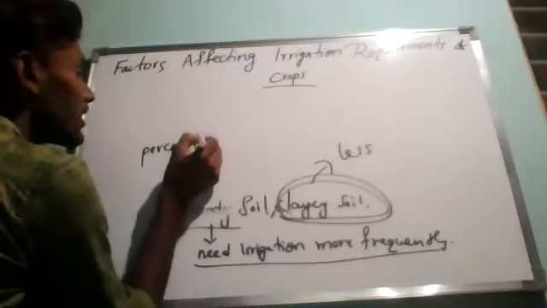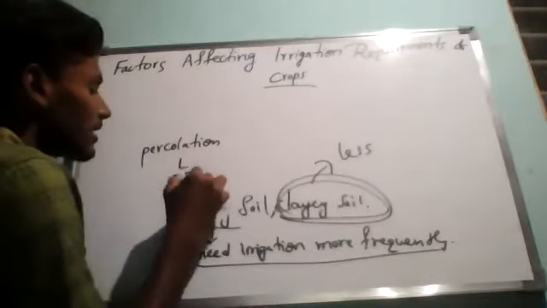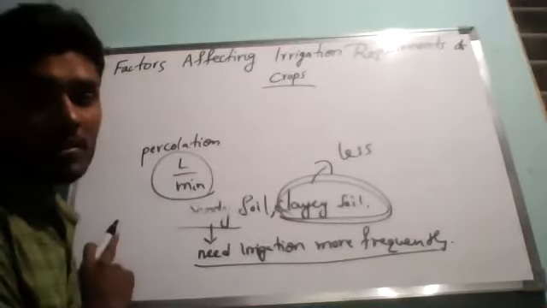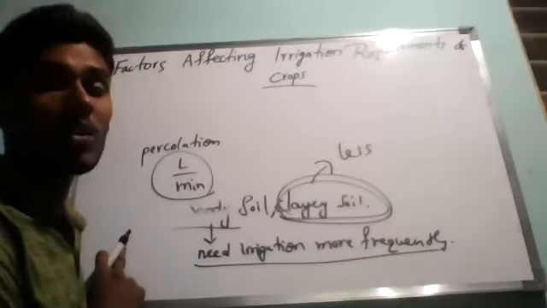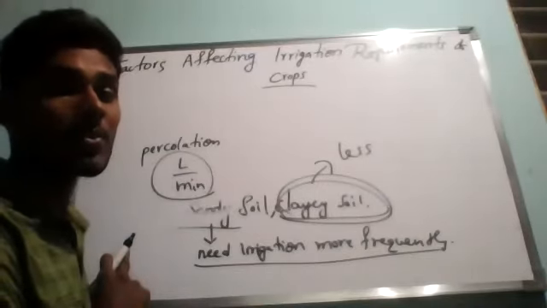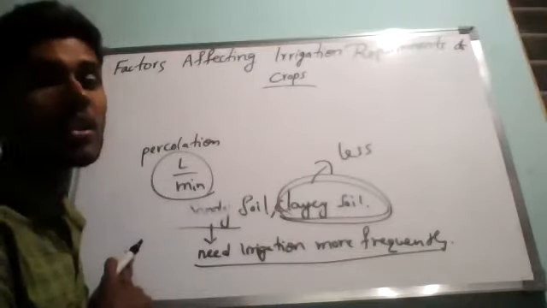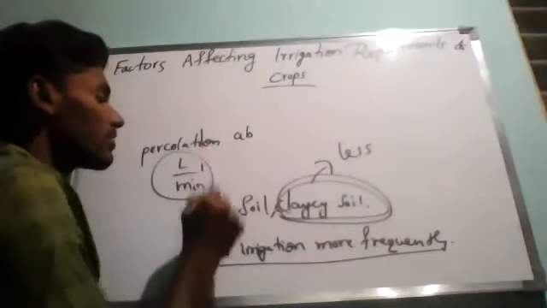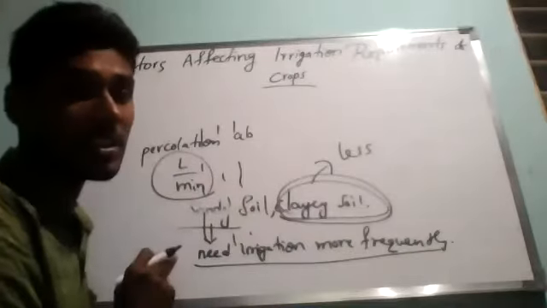Percolation rate, we have studied in class 7, is measured in liters per minute. Here, sandy soil is highly porous, having high permeability. So when we irrigate the crops standing in sandy soil, water quickly percolates down the soil and the crop plants are not able to absorb it. Whatever water falls on sandy soil is absorbed by the earth fast.